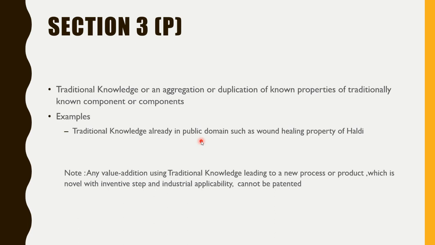Traditional knowledge or the aggregation or duplication of known properties, right? Traditional knowledge means that knowledge that is known to our ancestors, to our fathers and grandfathers since long ages, and there is no documented proof of it. For example, we all know that haldi is used to paste on a burn, or it is used to apply on any tear on our skin, right?